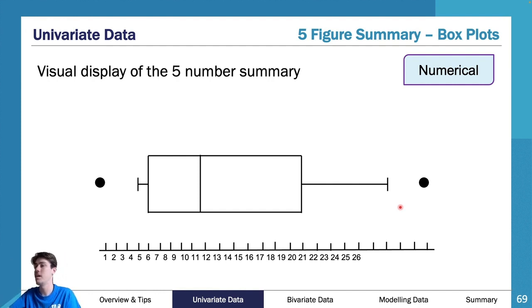What you can see here is that your box plot represents a couple of things. It represents, first of all, each of your 25% ranges. So it represents your minimum, your maximum, your Q1, your median, and your Q3.